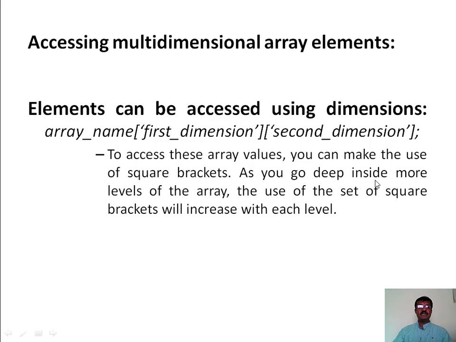As you go deeper into more levels of arrays, the number of square brackets increases with each level. To access an element from a 2-dimensional array, we have the first dimension and second dimension. In the case of a 3-dimensional array, we have 3 dimensions: dimension 1, dimension 2 and dimension 3. In that way we can access elements from any multi-dimensional array.